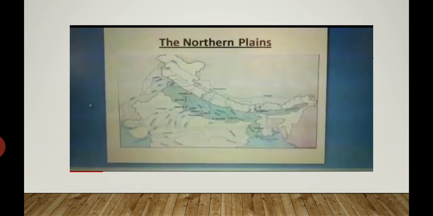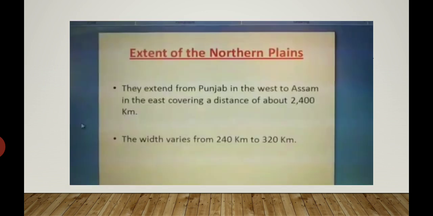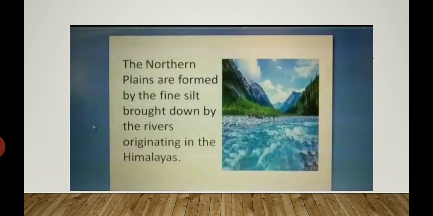As we can see here, these plains are broad at some places and narrow at some places.